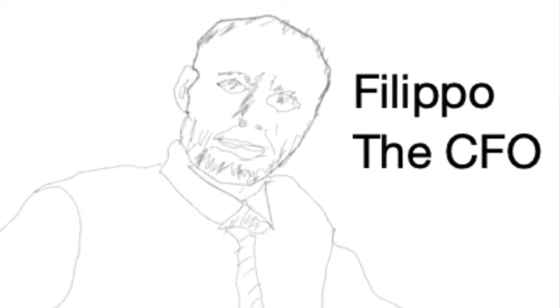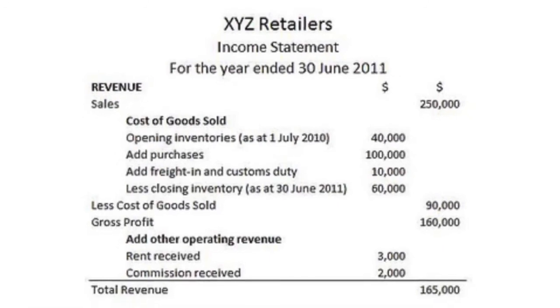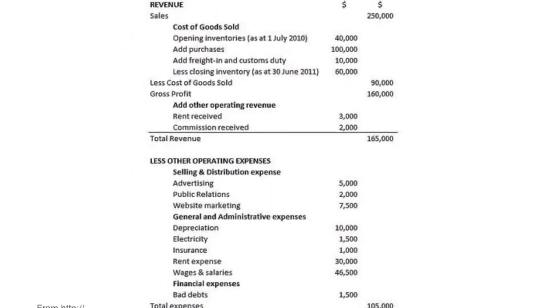Look, for example, at Filippo. He is the chief financial officer or CFO of this factory, and he certainly will not be satisfied if he knows only the total revenue of the enterprise. And why not? If he wants to put order in the financials, he goes to the financial statement and he sees many sub-items under this value of the revenue. He can study these sub-items and understand where all the revenue is flowing to. If there's a problem, Filippo knows where he has to start looking for a solution. So that is a situation which we want to emulate with energy management.